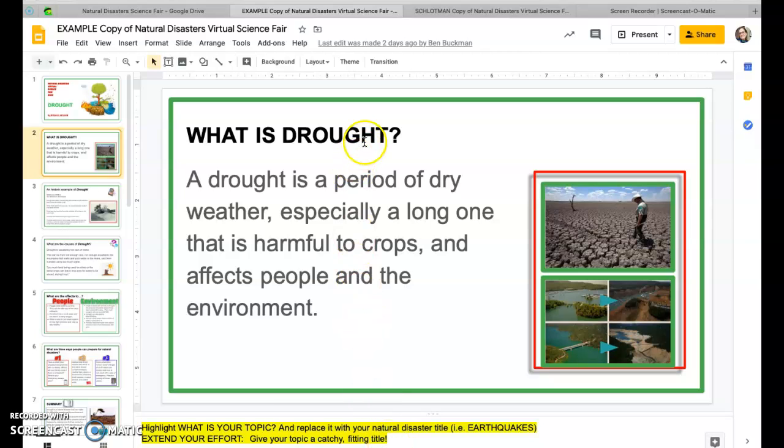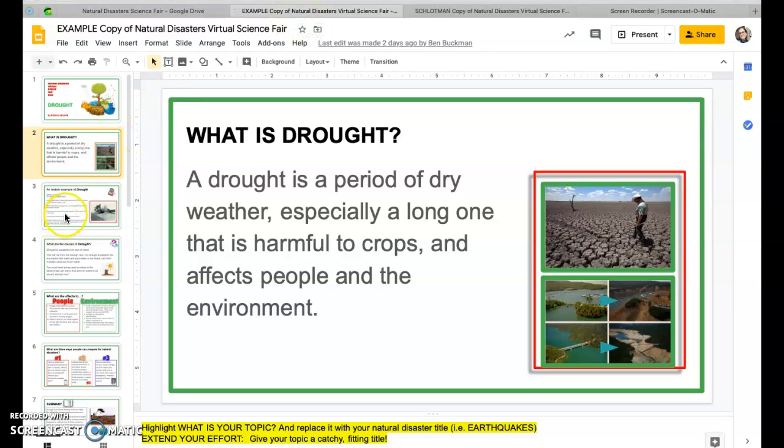Well, I haven't thought of a catchy title yet, but I'm keeping my eyes and ears open for ideas, and I'll come back and edit that later. So this is the definition that I gave drought: a drought is a period of dry weather, especially a long one, that is harmful to crops and affects people and the environment. I also added two fitting images. These are both realistic images, real photos, which I think is important to use when possible. Okay, so those are the two slides that we reviewed yesterday.